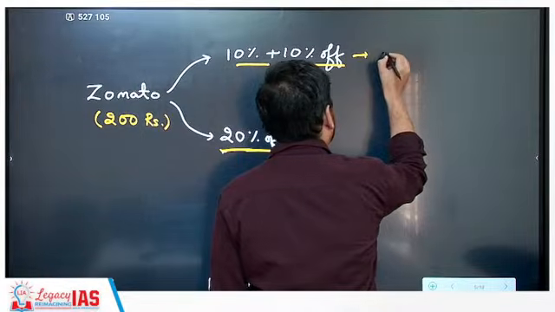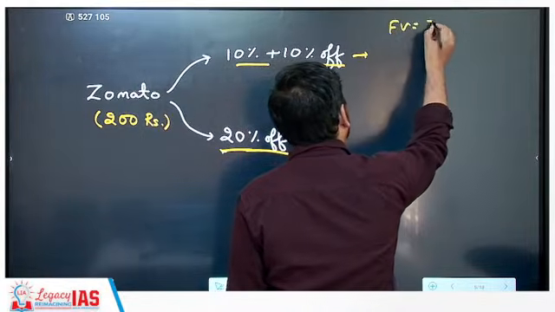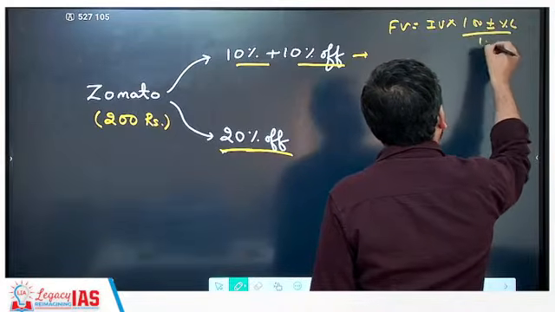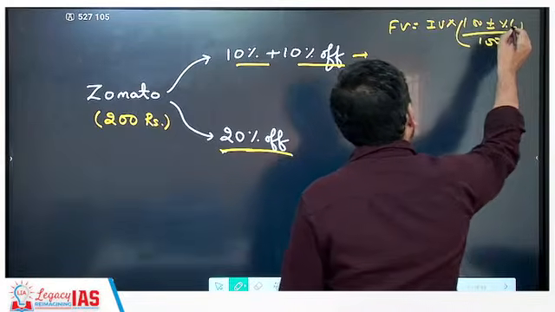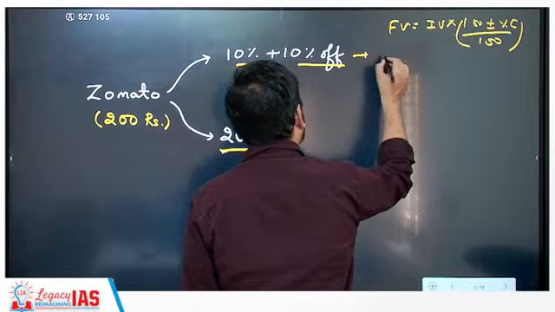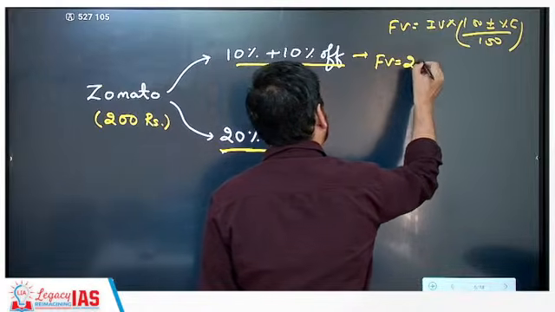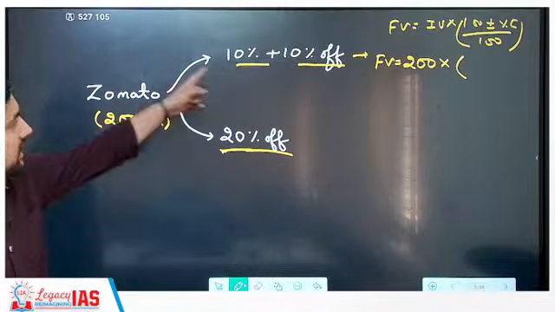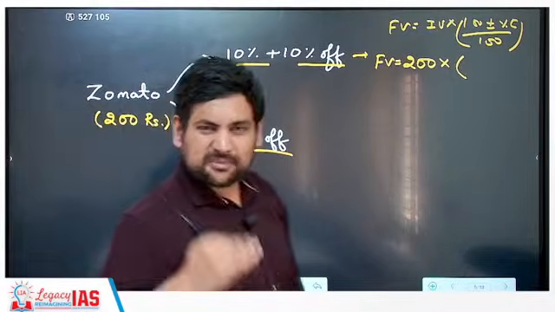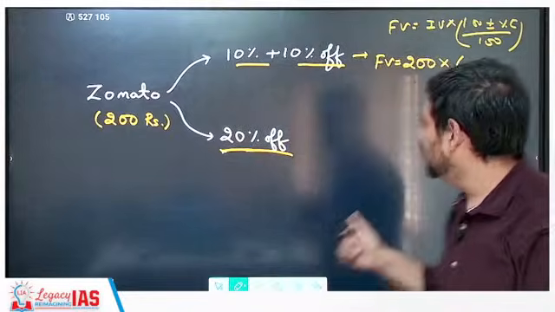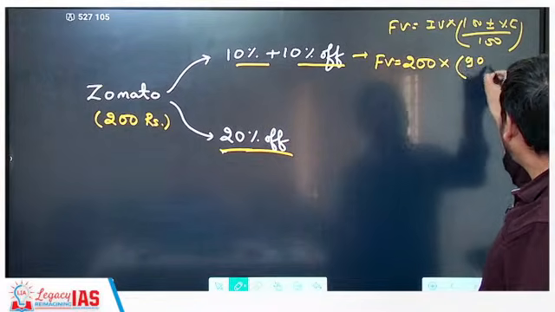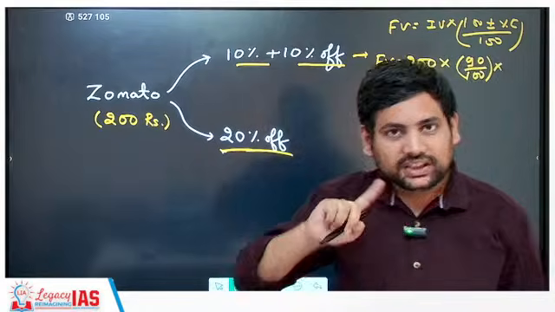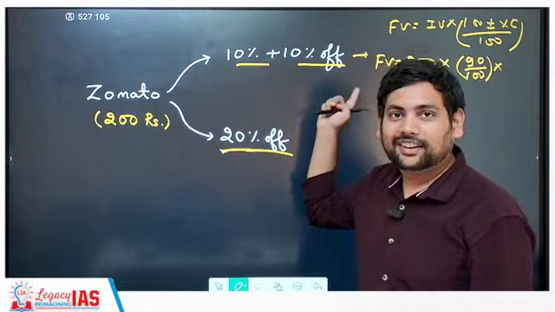So here, final value is equal to initial value into 100 plus or minus percentage change by 100. This remains the same. Now let's get started. So final value, I don't know. Initial value is what? 200 into. Now 10% off means 10% decrease in price, correct? So this becomes into 90 by 100. Then after this, 10% more off, correct?